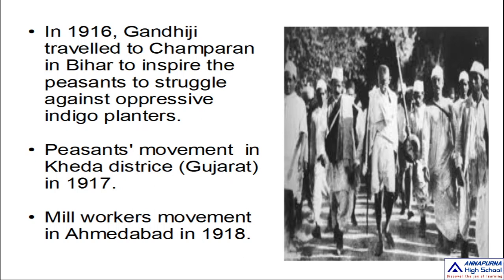And later, the peasants movement in Kheda district, Gujarat, in the year 1917, where the farmers did not have sufficient food grains. Not only that, their crops were totally failed. Yet they had to pay taxes to the government. That's why the peasants in Kheda district requested Mahatma Gandhi to come and help them.